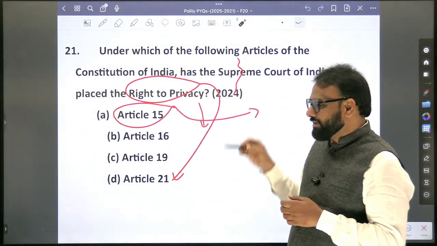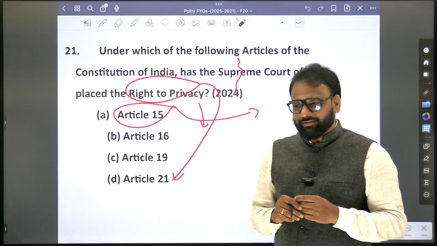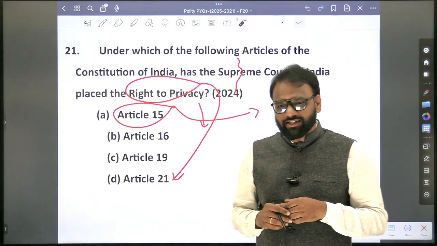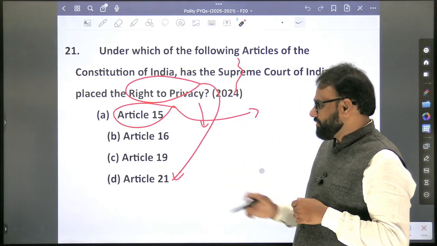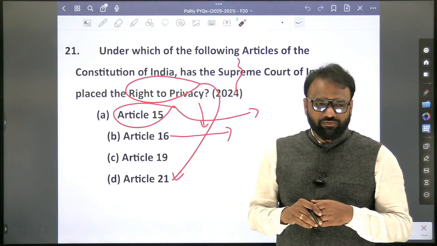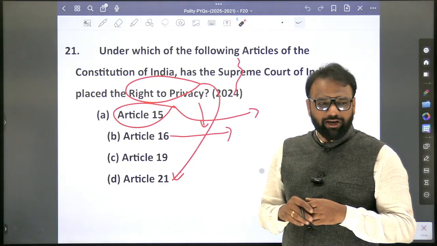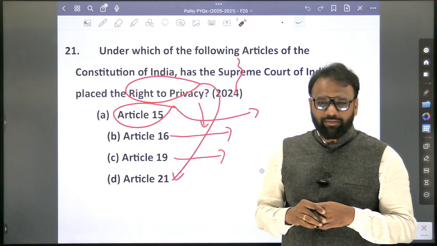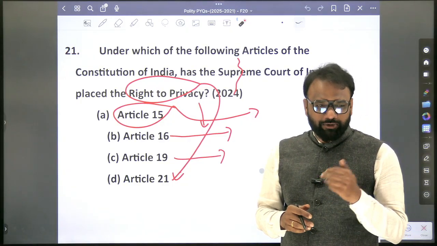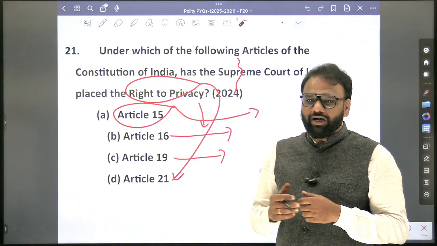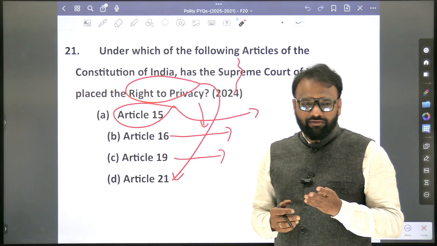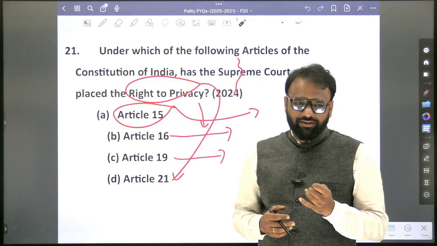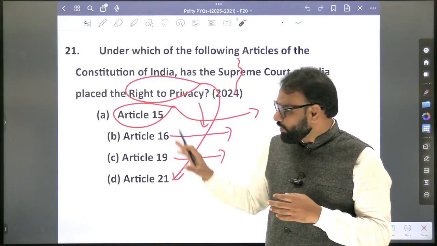What does Article number 15 deal with? Prohibition of discrimination on grounds of race, religion, caste, sex or place of birth. Okay, place of birth. Article number 16: equality of opportunity in matters of public employment. Yes, public employment. Article number 19: freedom of speech and expression. Which are the sub freedoms? Assembly, association, movement, profession, residence. So all those things will go.